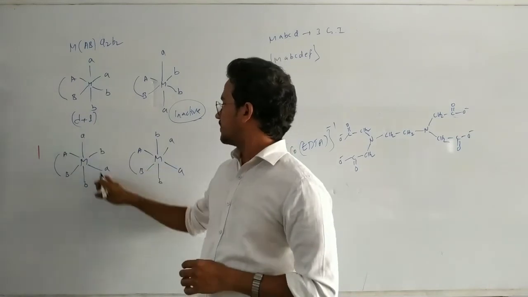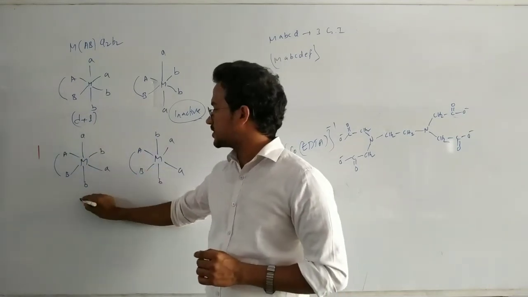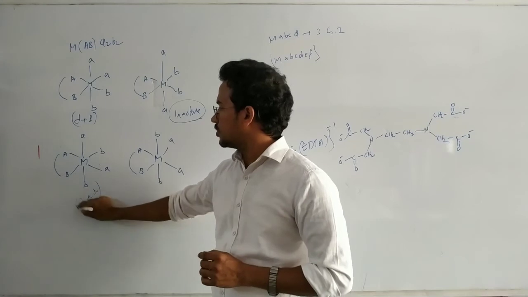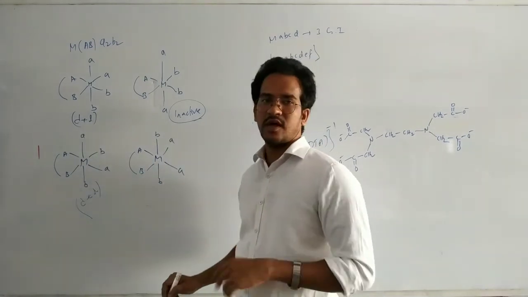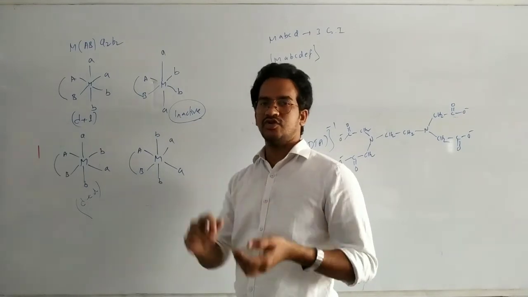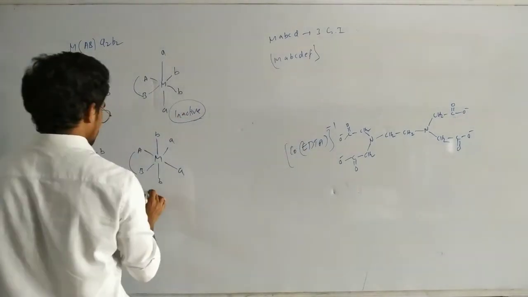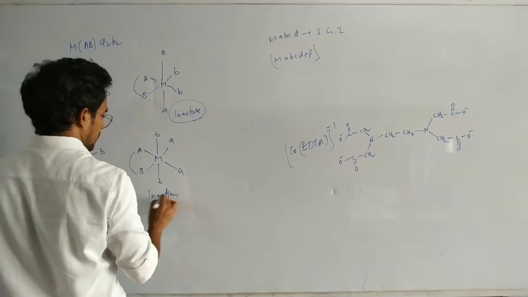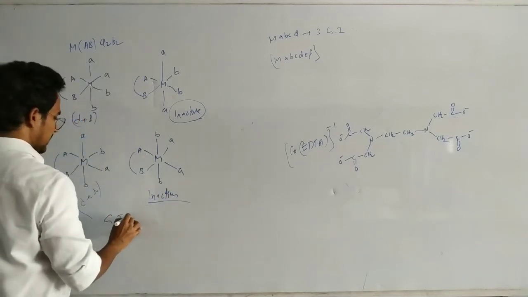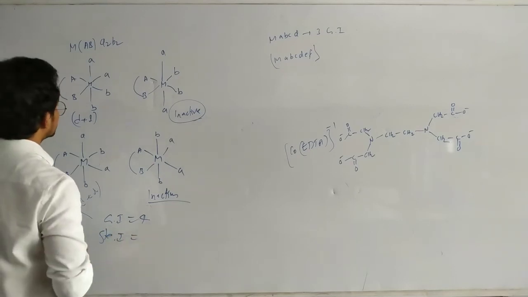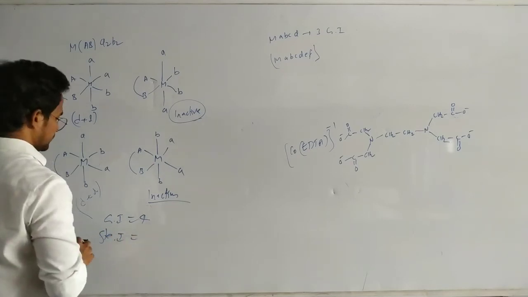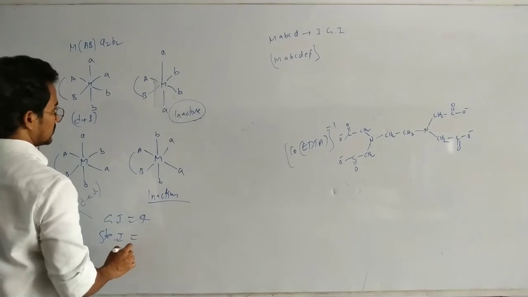Now coming to this one, optically active, dextro and levo. No plane of symmetry here, B and A different. Now here BB, optically inactive, can be cut into two equal halves. So the geometrical isomers are 4, and how many total stereoisomers are there?